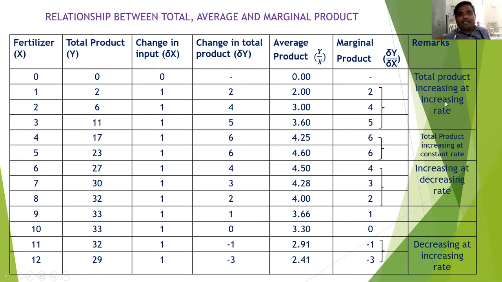So the total product increases at an increasing rate first, then at a constant rate, because these two figures are the same, 6, 6. Then total product increases at a decreasing rate. Then in the last, the total product decreases at an increasing rate. So this is the relationship between total product, average product, and marginal product.